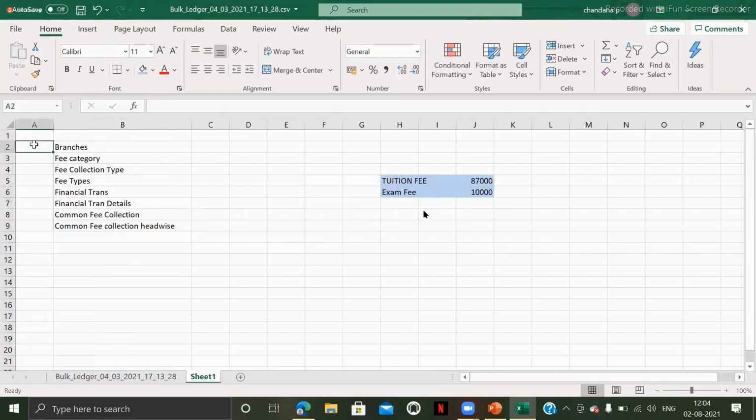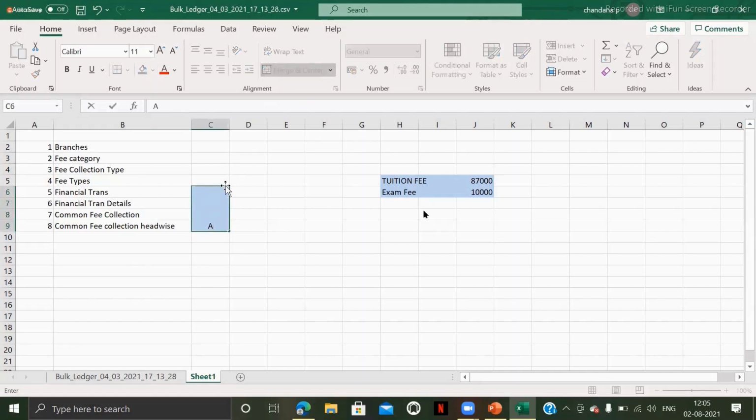Whatever data you are importing, these 8,84,950 records have to get stored in all these database tables. And the amounts will be stored in these 4 tables. Here financial tran is a parent table, and financial tran detail is a child table, and again common fee collection is a parent table, and this is again a child table.